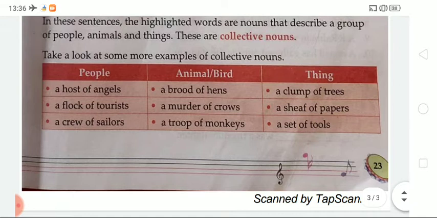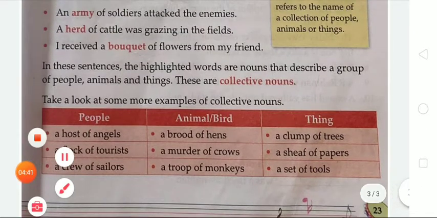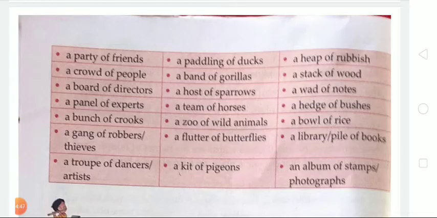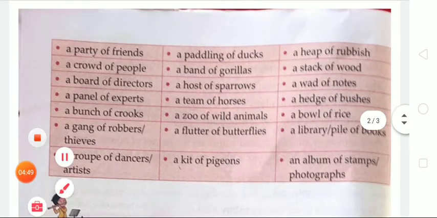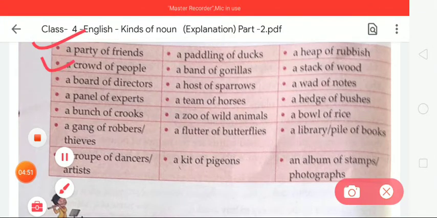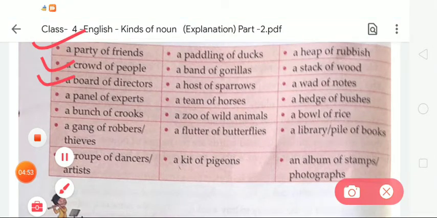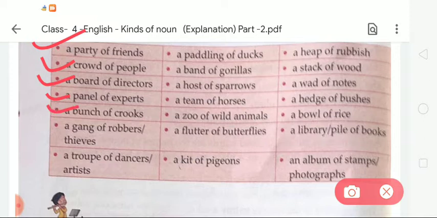There are many more examples given on the next page, page number 24. You have to read the given words. In the people category, there is a party of friends, a crowd of people, a board of directors, a panel of experts, a bunch of crooks, a gang of robbers or thieves, a troupe of dancers and artists.